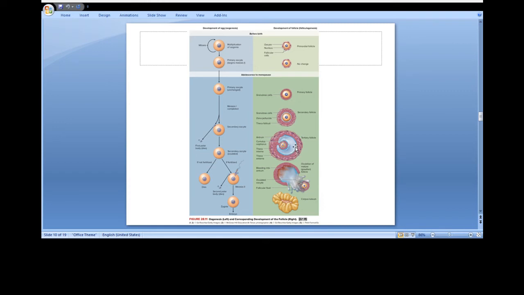Just as the maturing oocyte synthesizes paracrine factors that allow the follicle cells to proliferate, the follicle cells secrete growth and differentiation factors that allow the oocyte to grow and which bring blood vessels into the follicular region.